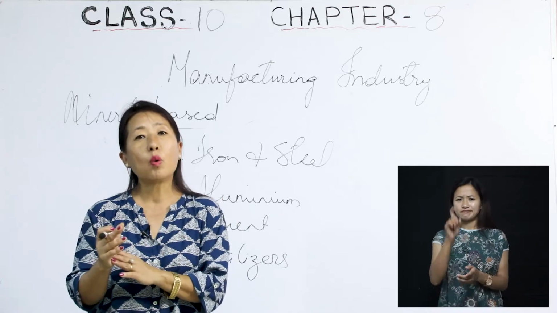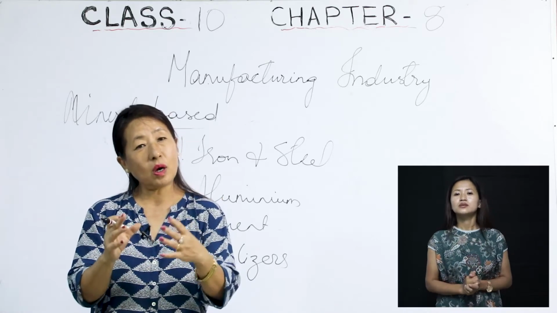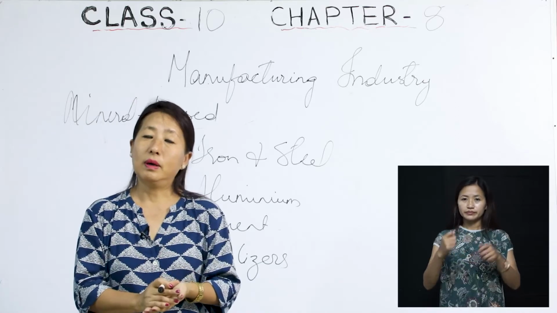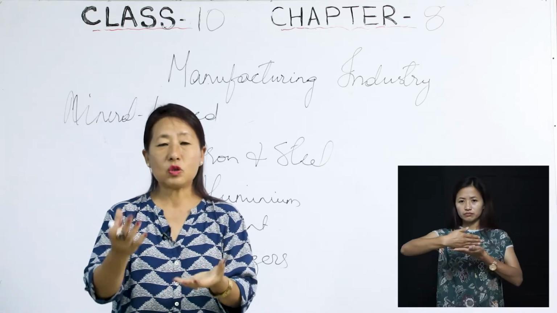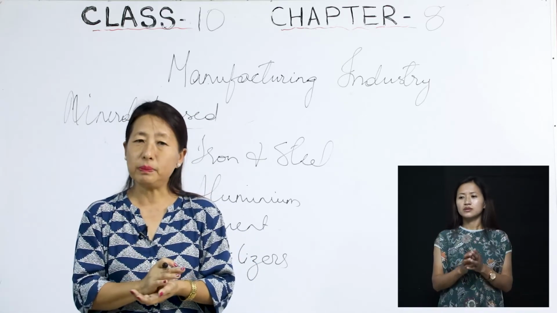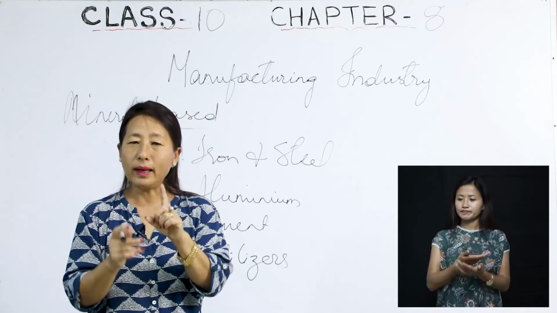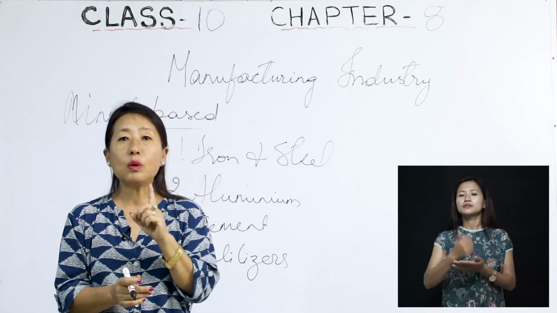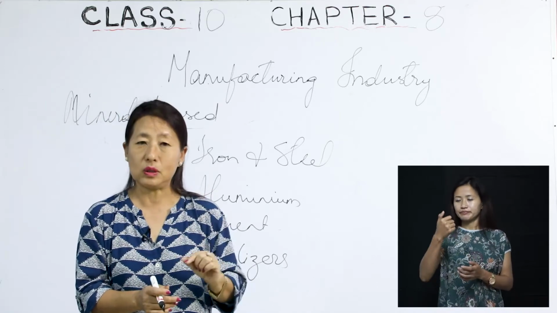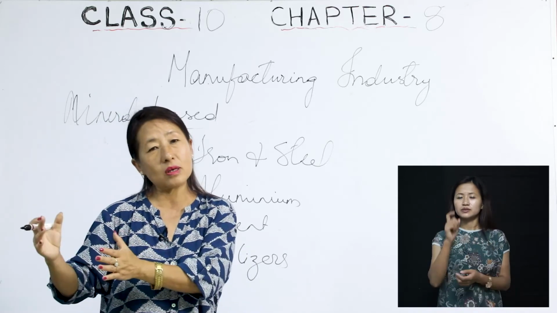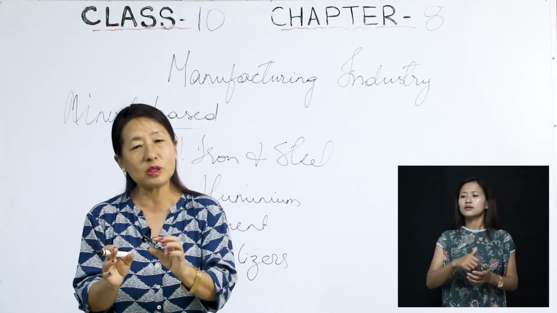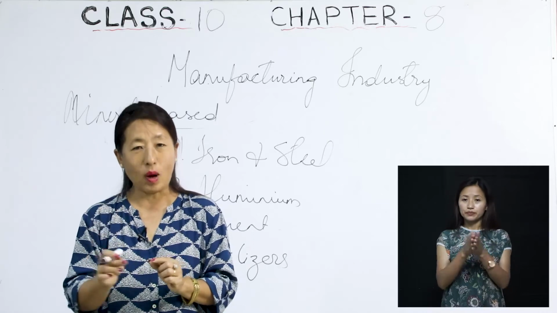Like for example, if I open up your instrument box in your bag, you will find two or three pens there. Being a student, you need one pen. So that pen is your need. But the other extra pens are just your wants. So that is the difference between needs and wants.